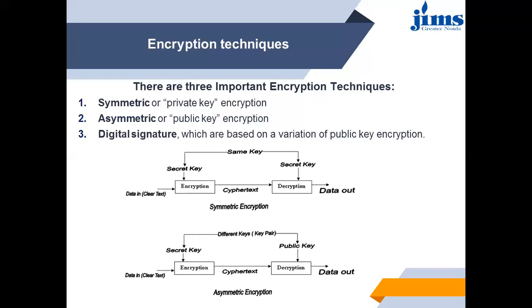When you download the PDF, it is opened in Adobe Reader or Acrobat Reader. That Adobe or Acrobat Reader has that public key, so that's why the PDF is opened very easily in particular software. This is called the public key, so this is asymmetric public key encryption. The third one is digital signature.